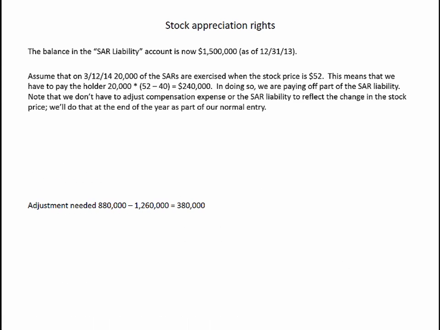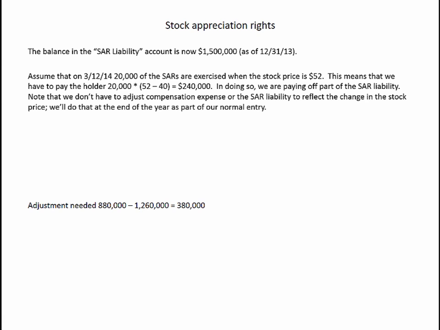Let's go ahead and assume now that in early March 2014, 20,000 of the stock appreciation rights are exercised when the stock price is $52. This means that we have to pay the holder 20,000 times the $12 of appreciation, the current stock price minus the base price of 40, or $240,000. And in doing so, we're paying off part of the stock appreciation right liability.